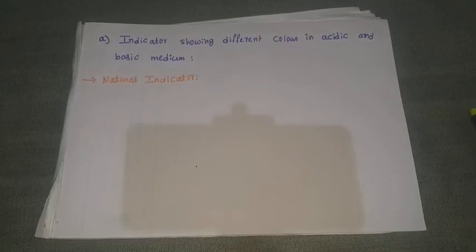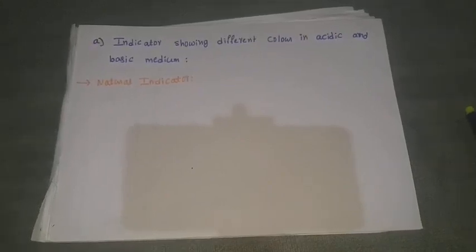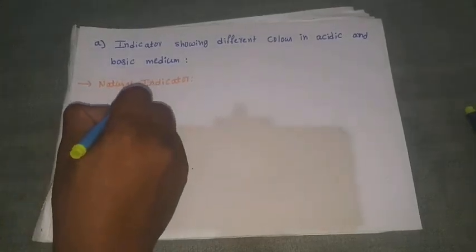In that, the first topic is natural indicators. Natural indicators are those prepared from fruits, plant leaves, or other naturally occurring sources. The first natural indicator is nothing but litmus.